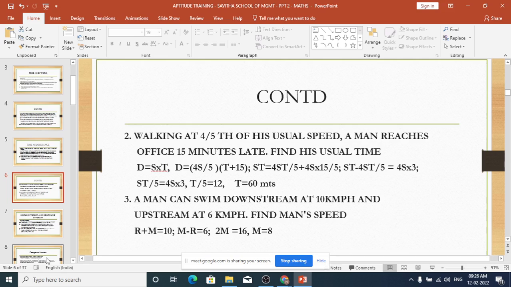So, D equal to 4S by 5 into T plus 15, and instead of D, I can substitute ST. So, ST is equal to 4ST by 5 plus 4S into 15 by 5. And you can find out T from that. Let's see, do it on your own, because whatever I have written here will be very confusing if you go through it.